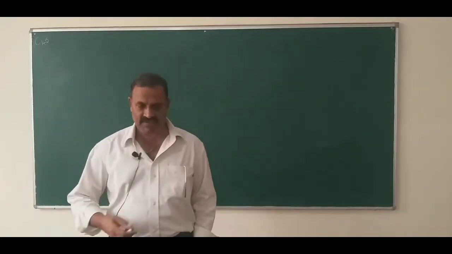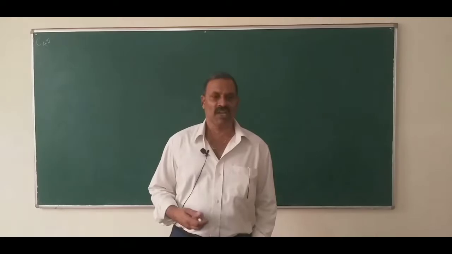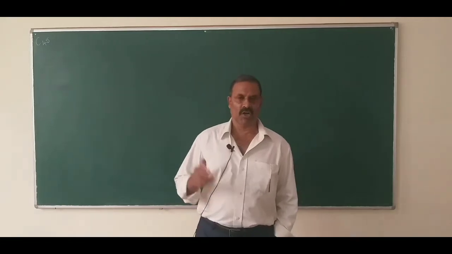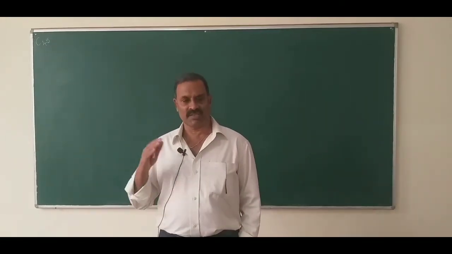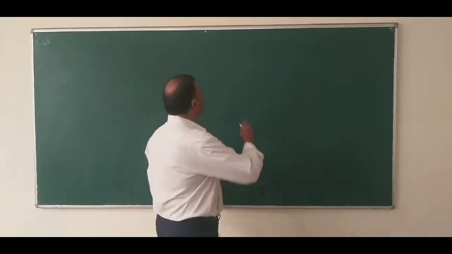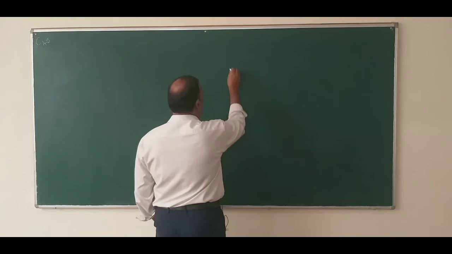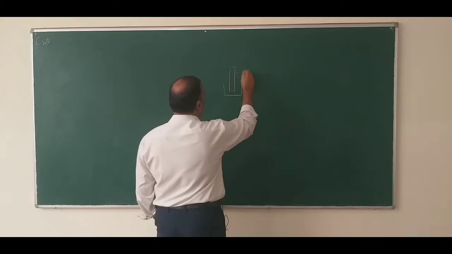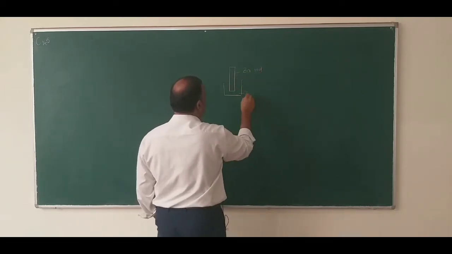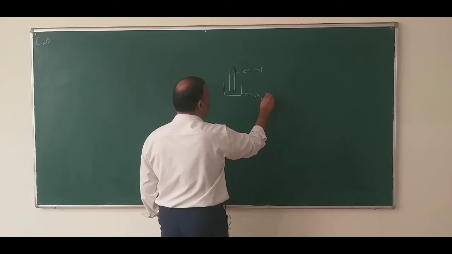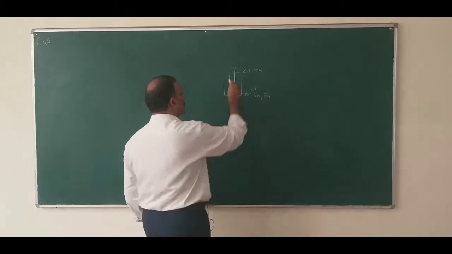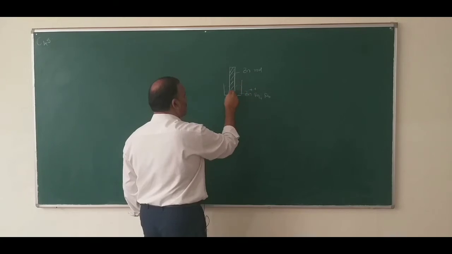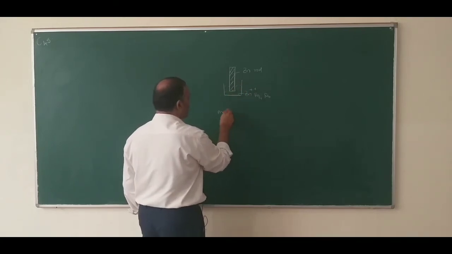So, dear students, yesterday we have studied what are electrodes and electrode potentials. What are electrodes? When a metal or non-metal is in contact with a solution of its ions, we will get metal electrodes. Say for example, when zinc rod is dipped in zinc sulfate solution, which contains zinc ions. So, when a metal is in contact with its ions, it forms a metal electrode.